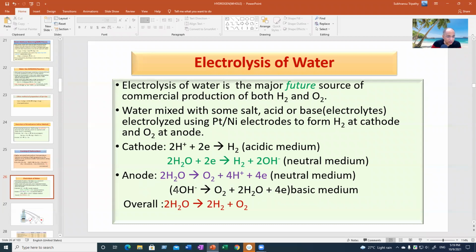At the anode, an ordinary student writes like this: 4 OH minus gives you O2 plus 2 water plus 4e. But in a neutral medium, when there is no free OH minus, it is the same water which decomposes, leaving behind H plus, just like in the previous case OH minus was left behind. In this case also, H plus ion will be left behind, but oxygen will be formed at the anode. The overall reaction, after cancelling the common ions on both sides, shows water getting split up into hydrogen gas and oxygen gas in the ratio 2:1 mole ratio, and hence volume ratio.